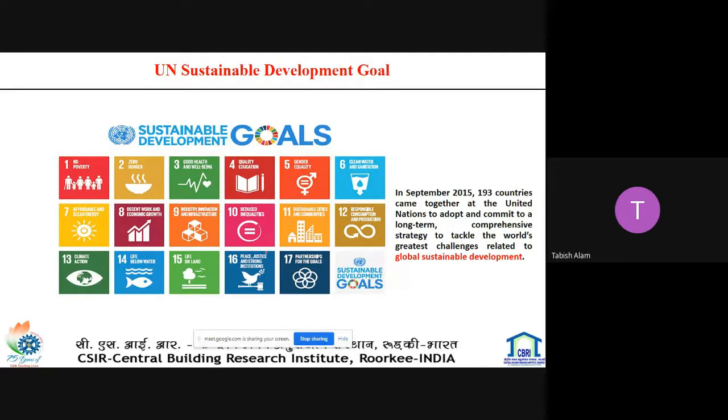Among these 17 goals, the goals we are working on are goal number 7, affordable and clean energy, and goal 11, sustainable cities and communities. Apart from goals 7 and 11, other goals are also important from the future perspective.